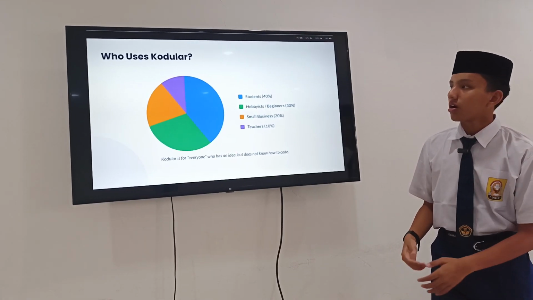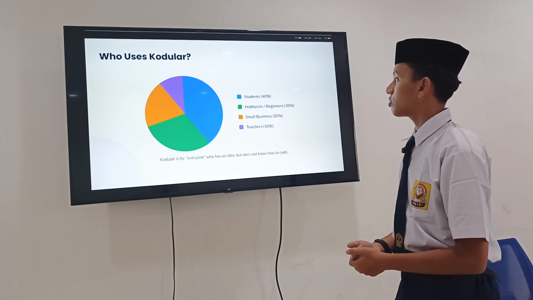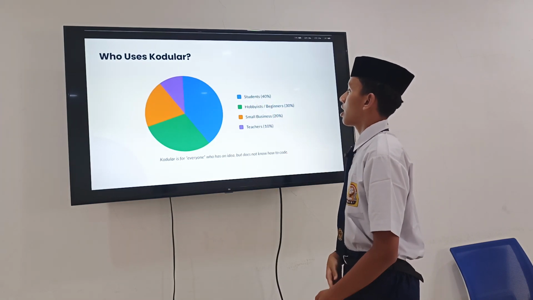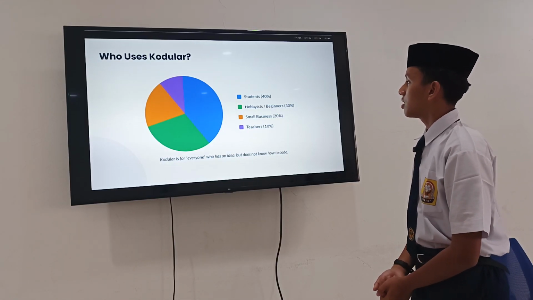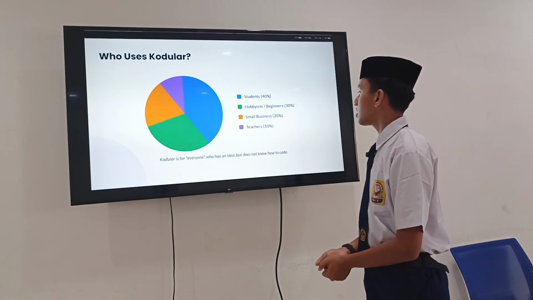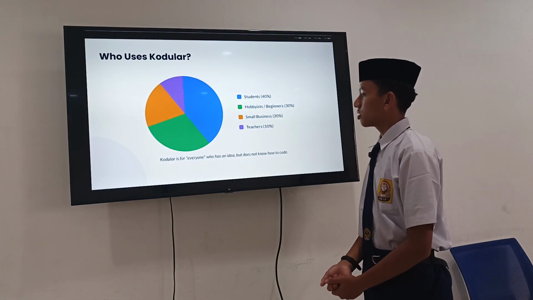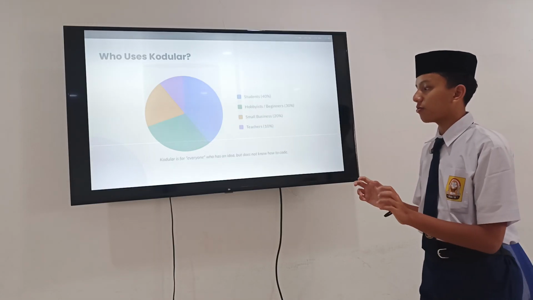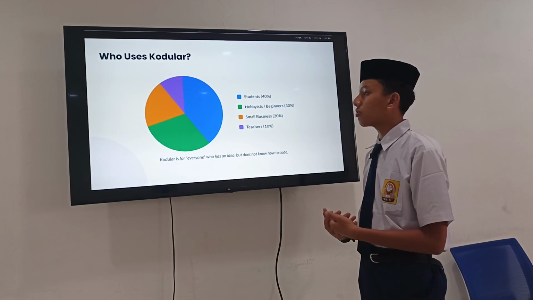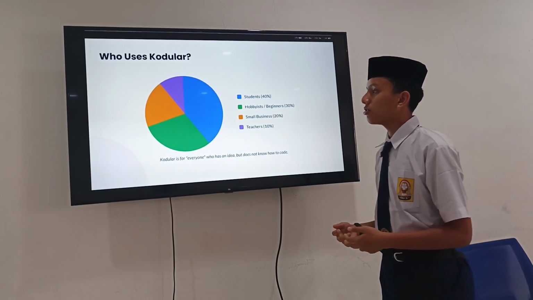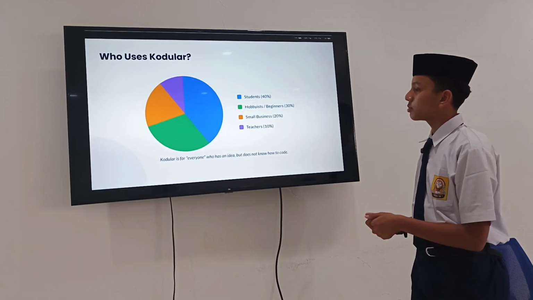Okay, maybe you are asking who uses Codular. Mostly, 40% of Codular users are students, 30% are beginners, 20% are small businesses, and 10% are teachers. But Codular is for everyone who has an idea but doesn't know how to code. Code is very complex, and you can turn your ideas into mobile apps by using Codular.